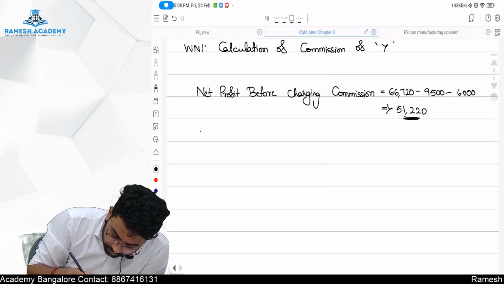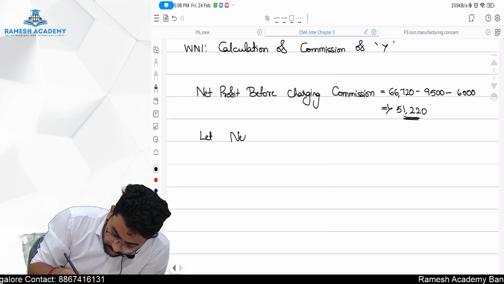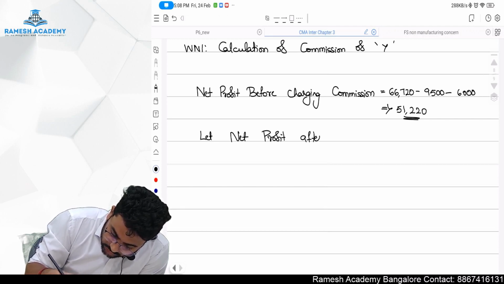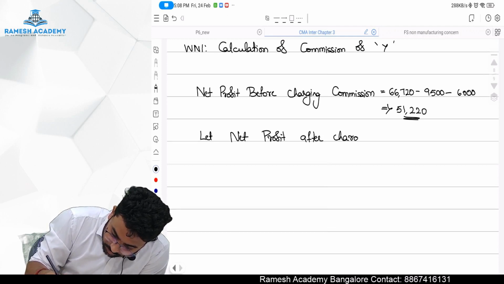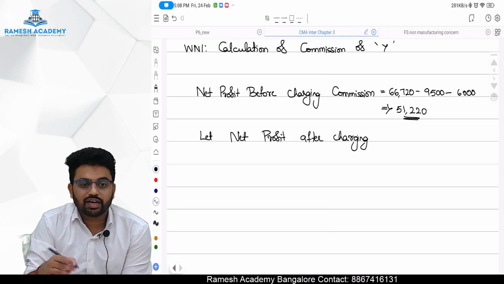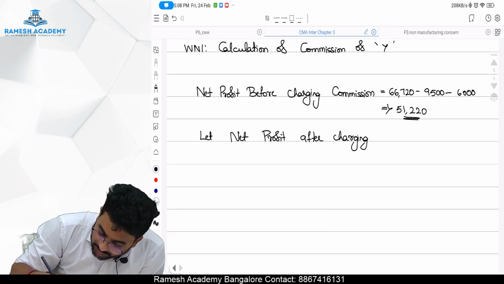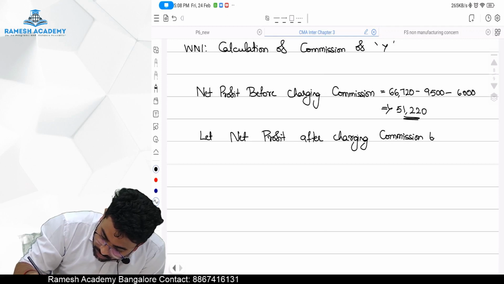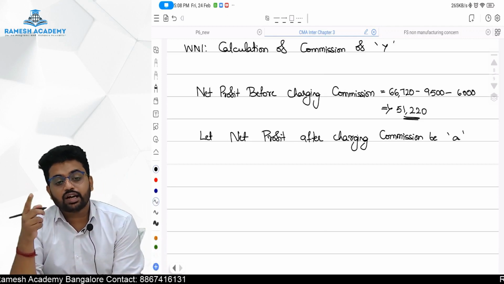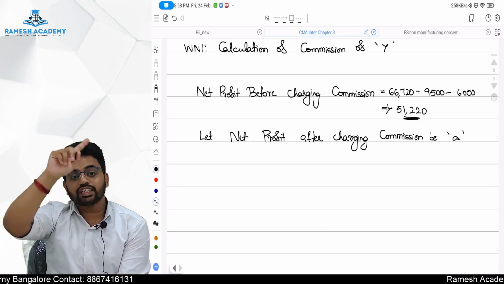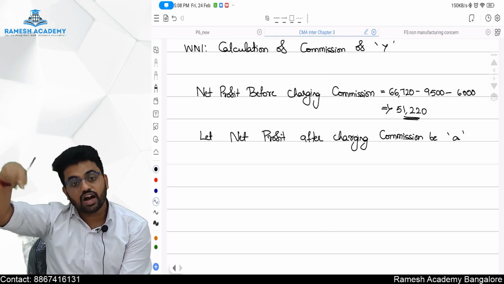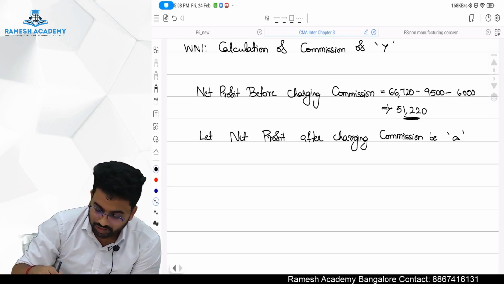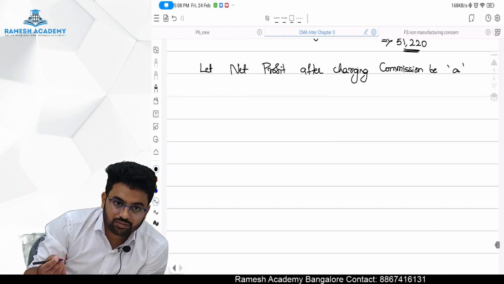Let net profit after charging commission be A, because they are telling commission to be given on a net profit after charging commission. So let the net profit after charging commission be A. So after charging commission, how much will it be?